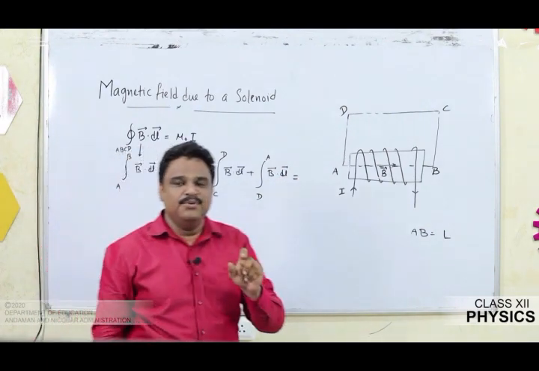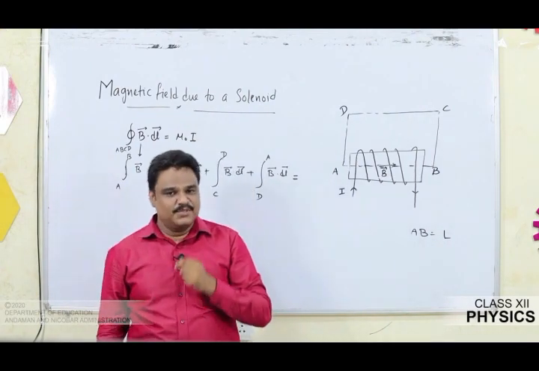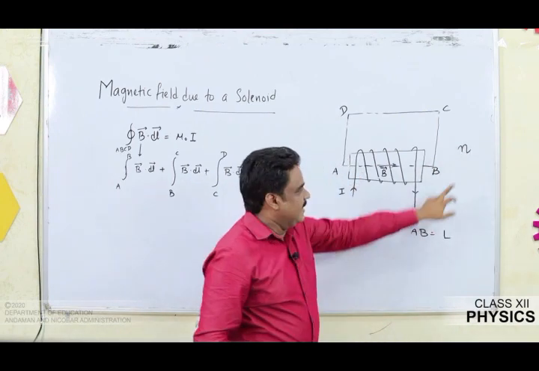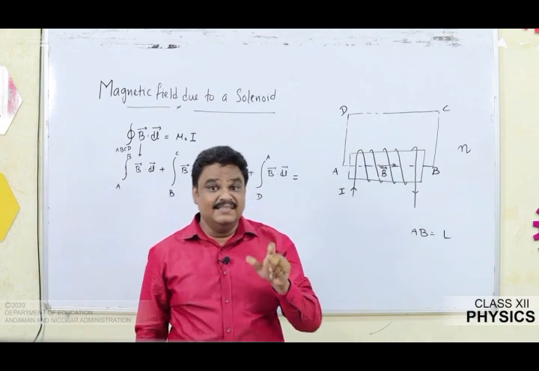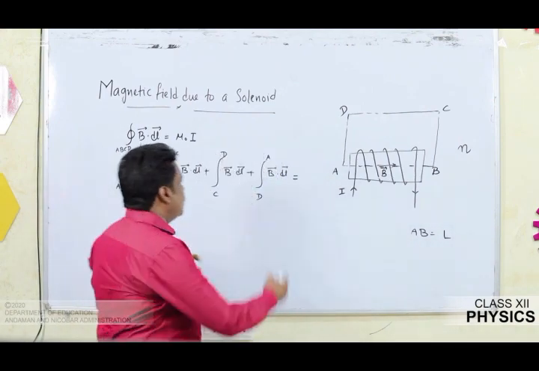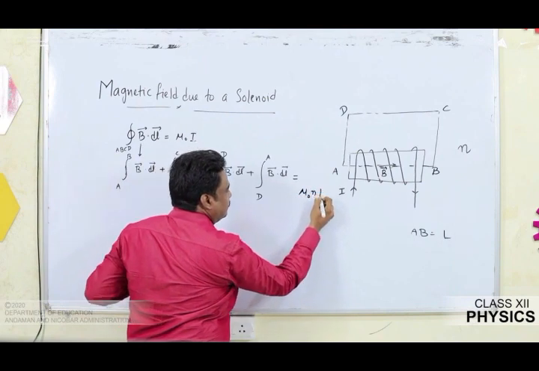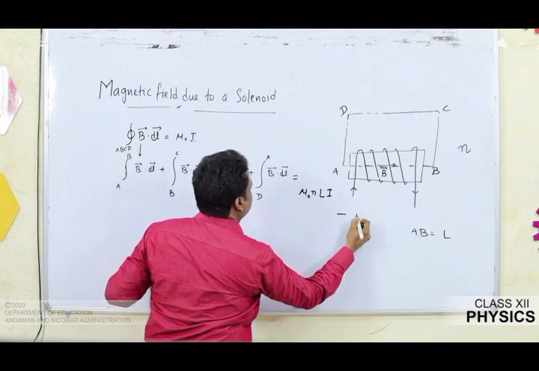You are able to see mu naught I is the current threading through one turn only. There are n number of turns per unit length, so for a length L, the total current threading will be nL times I. So the RHS modifies to mu naught nLI. Mark it as equation number 1.